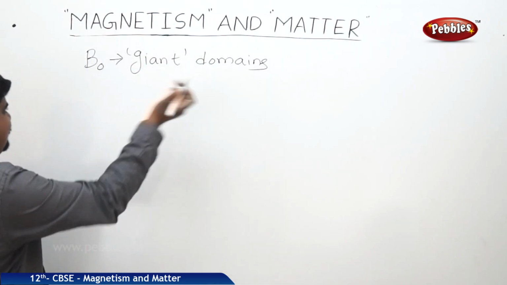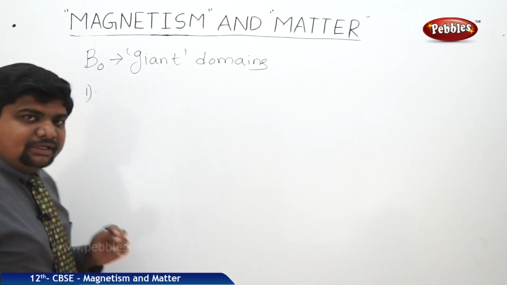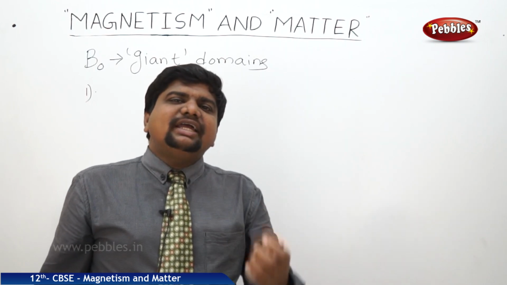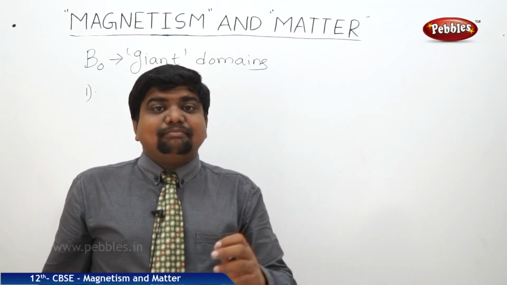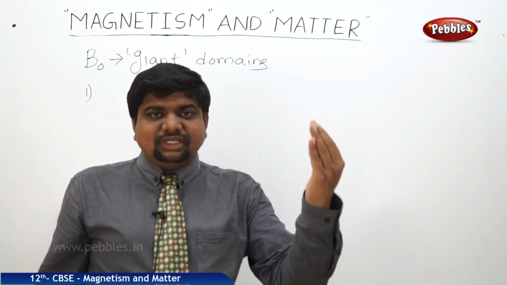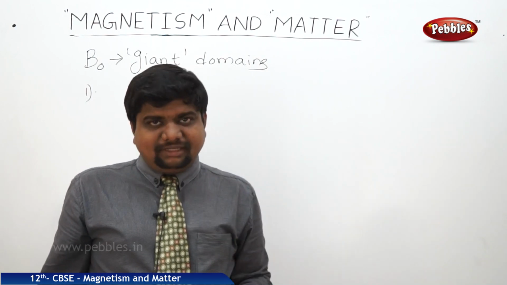These ferromagnetic materials are of two types. First one is, in some ferromagnetic materials, suppose if we remove the external field, still some magnetization and magnetic effects persist. So they won't decrease their magnetic intensity to 0 in a short interval of time.